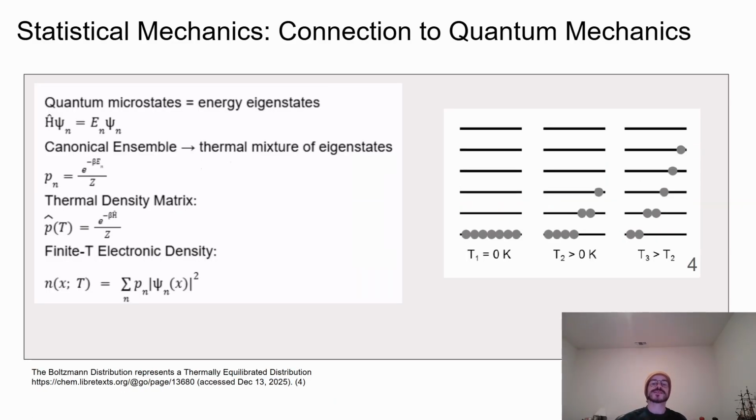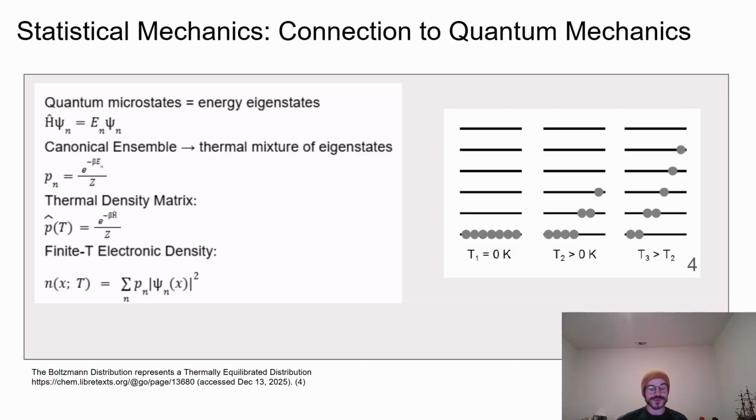Statistical mechanics, the connection to quantum mechanics. Now that we've reviewed the canonical ensemble, we can connect it directly to quantum mechanics. In a quantum system, the microstates of statistical mechanics correspond to the energy eigenstates of the Hamiltonian. These are the solutions to the quantum mechanical eigenvalue equation, where the Hamiltonian operator acting on an eigenstate produces that state's energy times the same eigenstate.